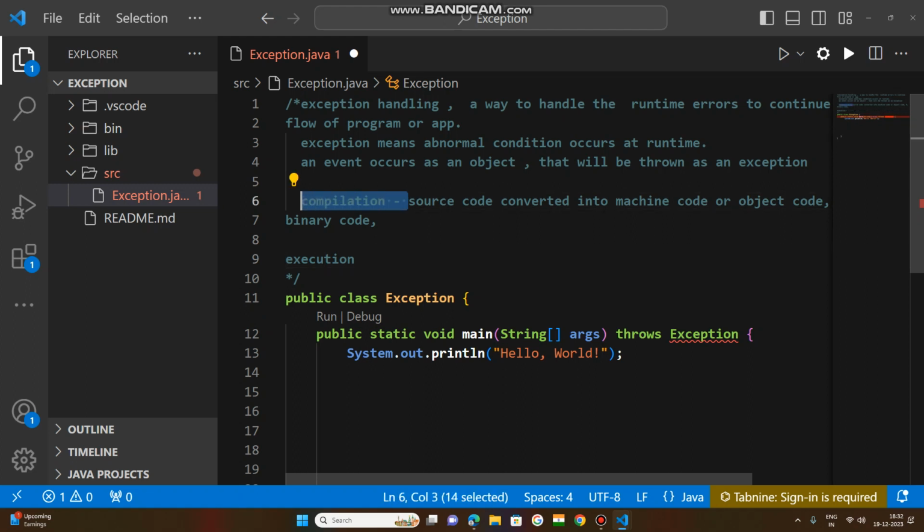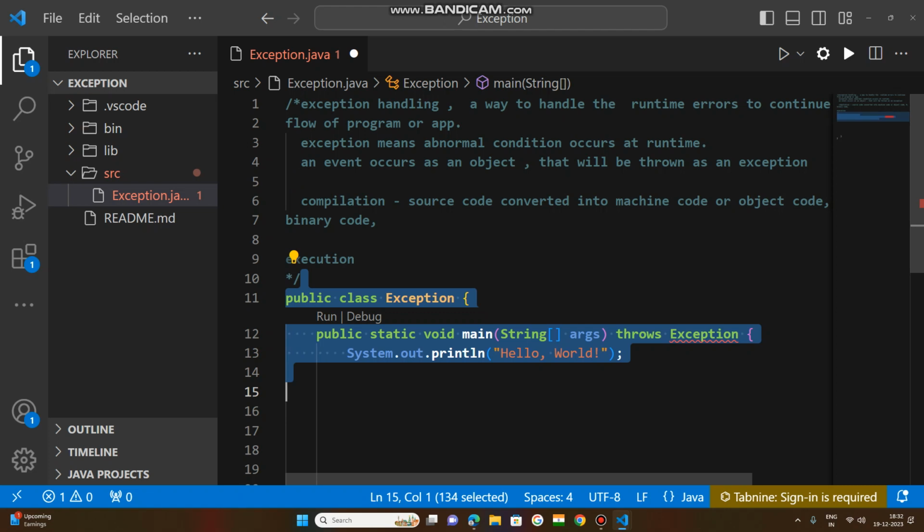At compilation, your source code, English-like statements, is converted into machine language, machine code, object code, 0s and 1s.